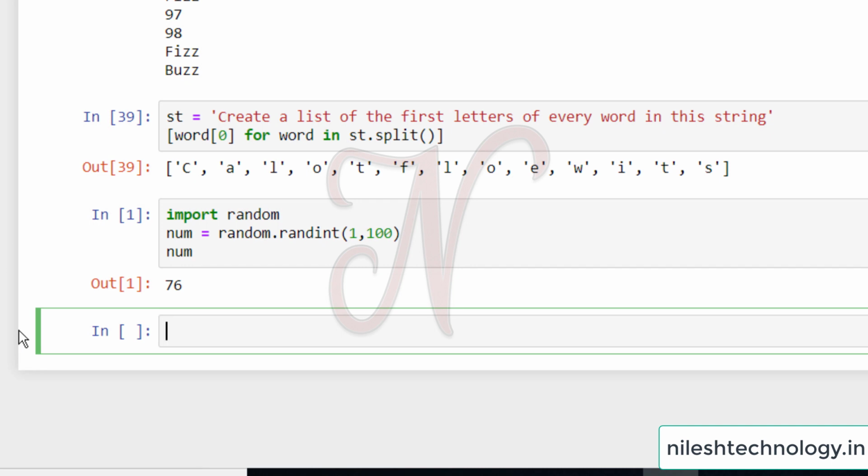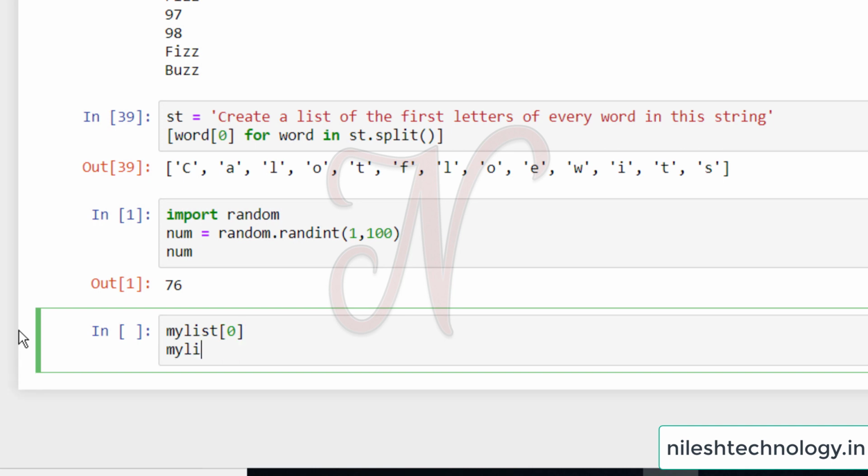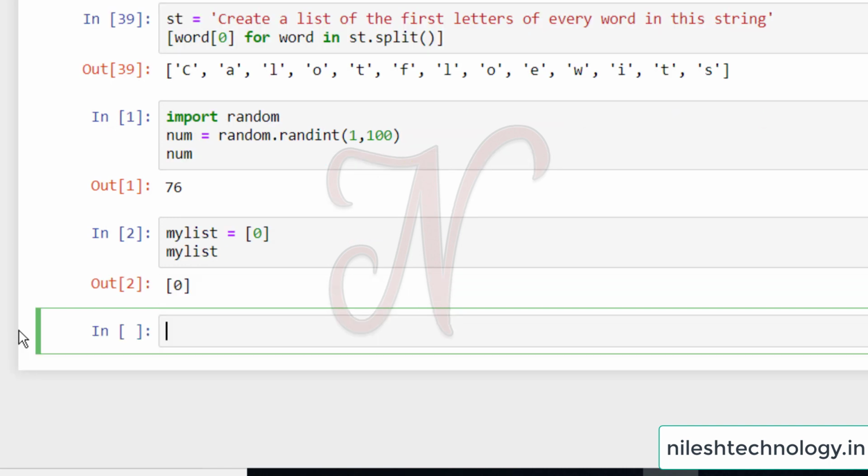Next, this is my list, which has one number, that is 0. If you print this list, see here, my list is 0.